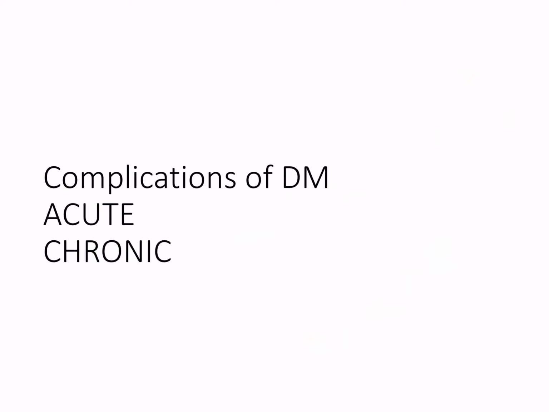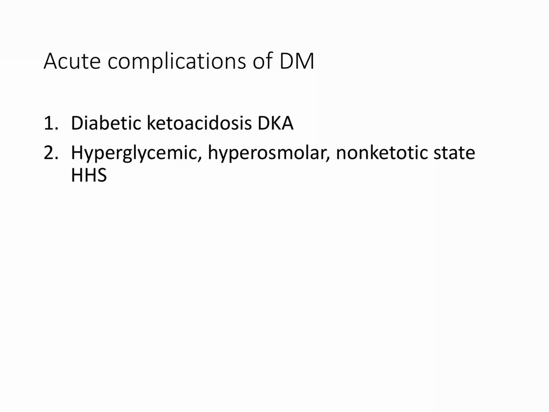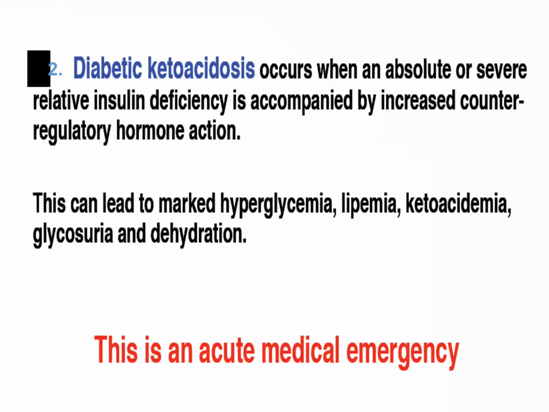Let's look into the last part of diabetes mellitus, that is complications. Complications of diabetes can be classified into two groups, acute and chronic. Acute complications is what we are going to be learning. Chronic complications like neuropathy, nephropathy, retinopathy, peripheral vascular diseases, increased risk of stroke, MI, all of this is a part of medicine. So let's now look into acute complications of diabetes mellitus. Acute complications of diabetes mellitus are of two kinds. One is diabetic ketoacidosis and the other is HHS, that is hyperglycemic hyperosmolar non-ketotic coma. First, let's try to look into diabetic ketoacidosis.